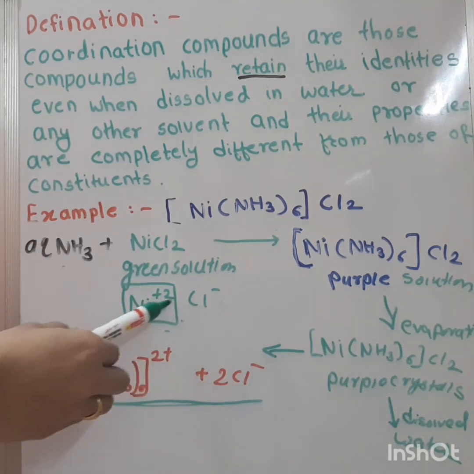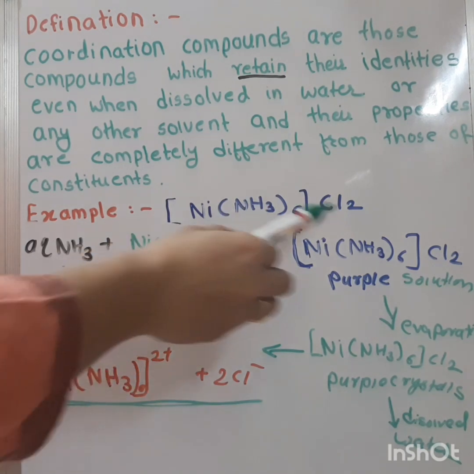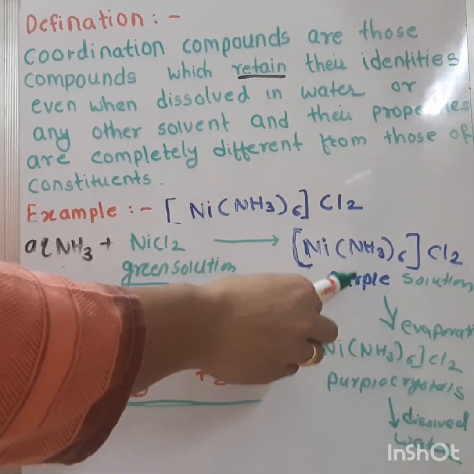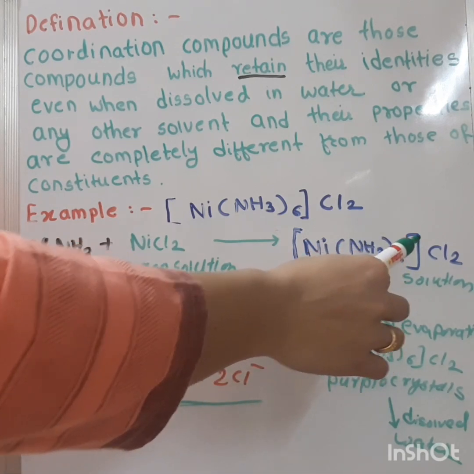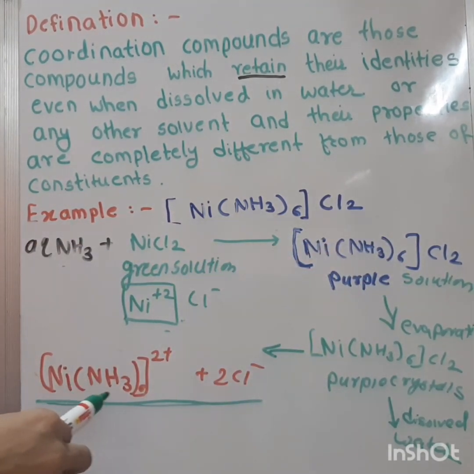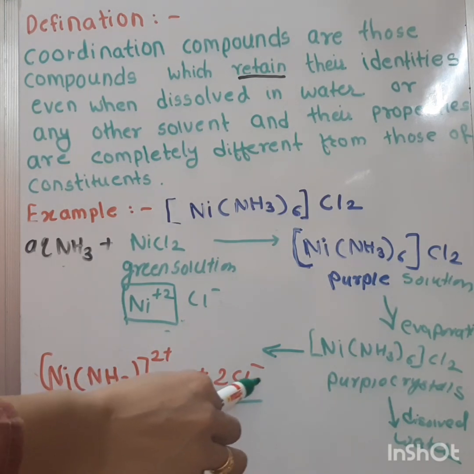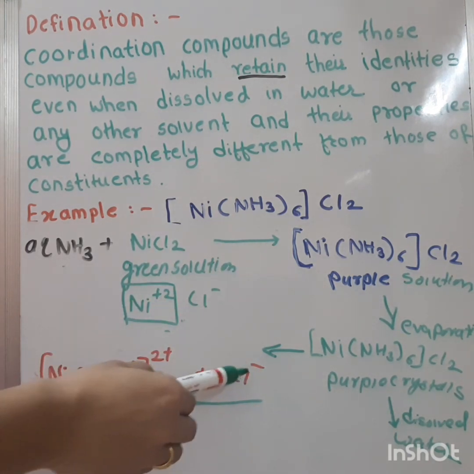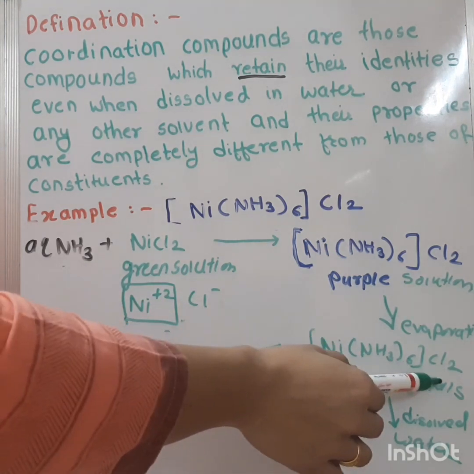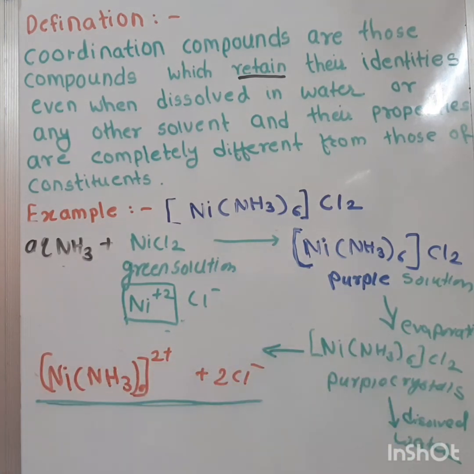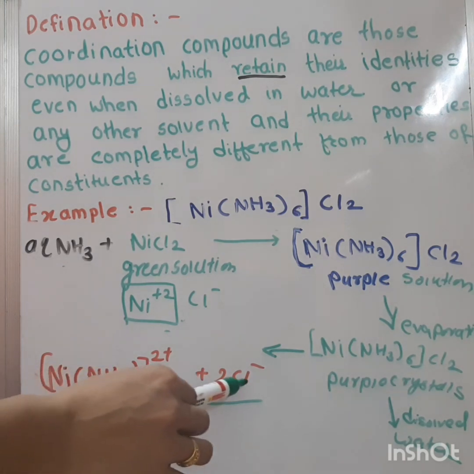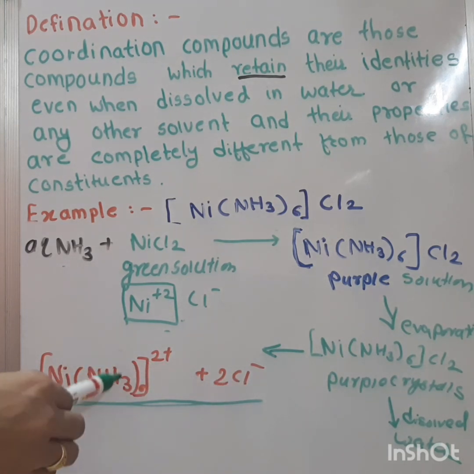When these are added together, the solution changes to purple color, and in this solution there are two types of ions, [Ni(NH3)6]2+ and 2Cl- ions. On evaporating this solution, it forms purple crystals, and when these crystals are again dissolved in water, they form the same solution again, which on evaporating again forms purple crystals. So these are the coordination compounds.